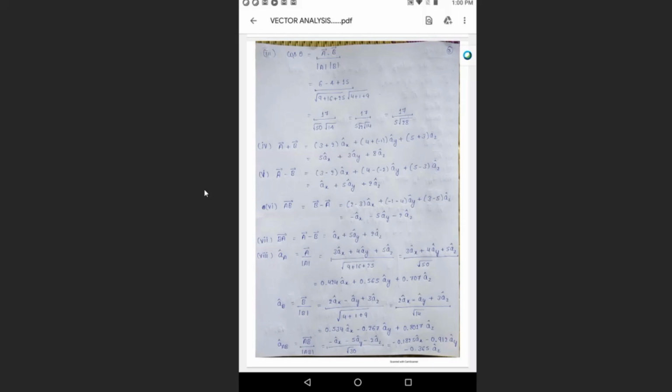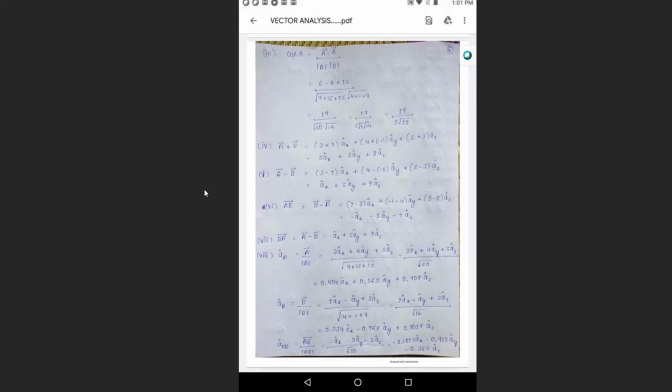Understood? So this is about the vector concepts you need to study. First thing is what? How do we represent a vector? What are the types of vectors we have? What are physical quantities? Examples for those. Then dot product equations, cross product equation. Dot product is also called what? Scalar product. Cross product is called vector product. And how to find a unit vector for the given vector: the vector divided by the magnitude of that vector will give you the unit vector, and a simple problem on that is solved.